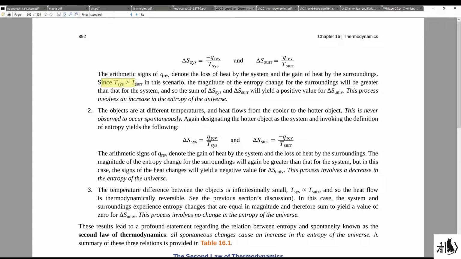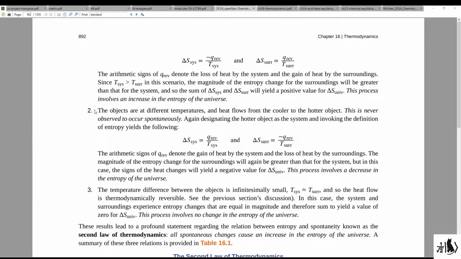Since the temperature of the system is greater than the temperature of the surroundings in this scenario, the magnitude of the entropy change for the surroundings will be greater than that for the system. And so the sum of delta S system and delta S surroundings will yield a positive value for delta S of the universe. This process involves an increase in the entropy of the universe.